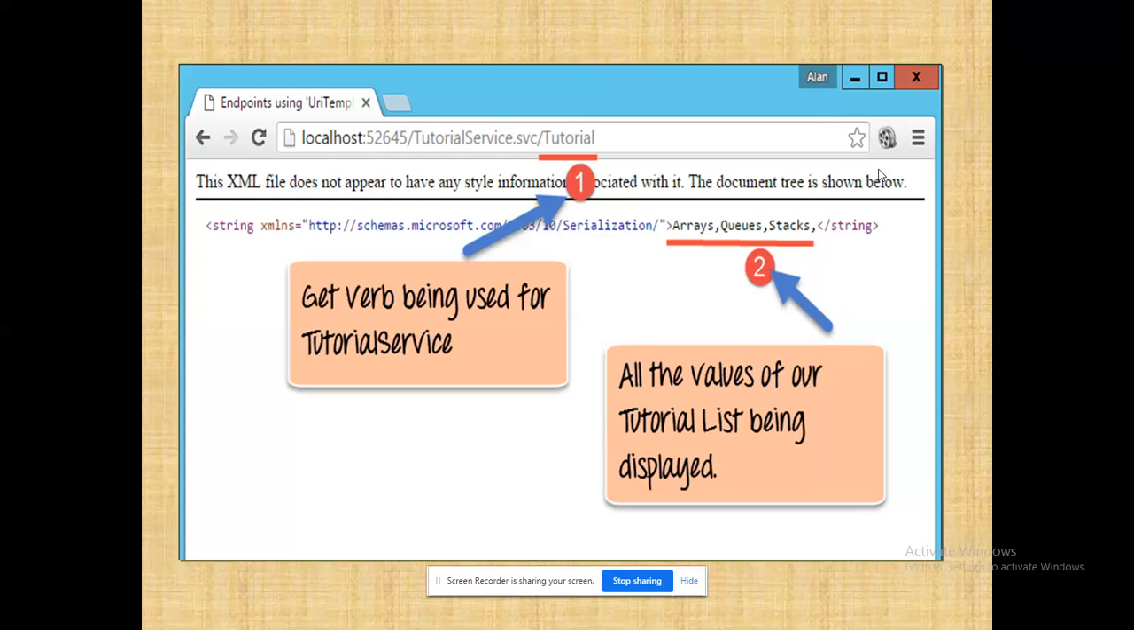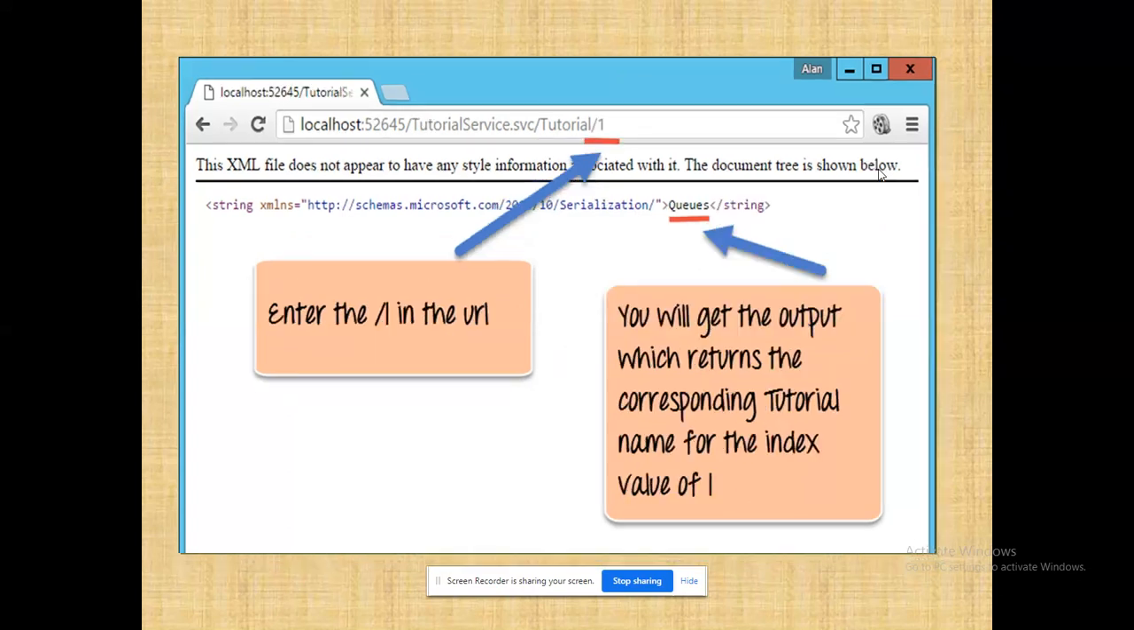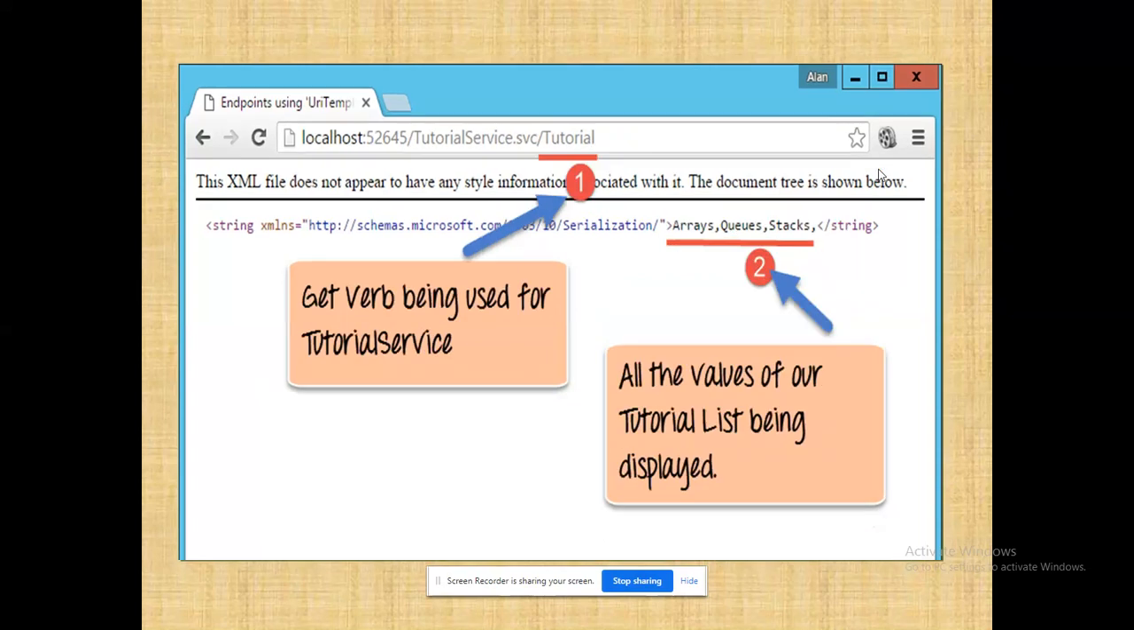See, all the elements are being listed, right? It is being displayed as XML code. See that the data is retrieved in the form of XML. Now with tutorial /1, what have I retrieved? I have retrieved the second element, the first location, counting from the 0th location. In the first location I have queues, and I have retrieved only the queues.